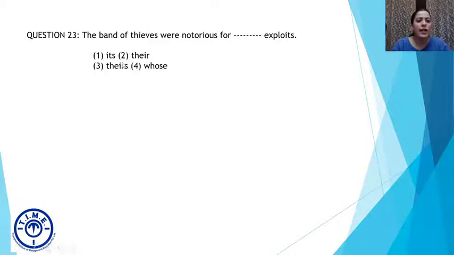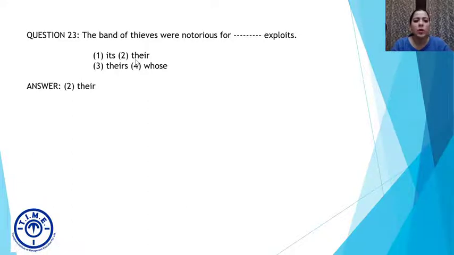The options are its, their, theirs, and whose. So its cannot be the answer since this is singular. And we are not talking about possessive, so theirs can't come. And similarly, since we're not talking about possessive, whose can't come, so the only answer is 2. The band of thieves were notorious for their exploits.